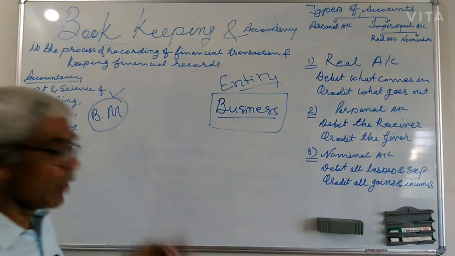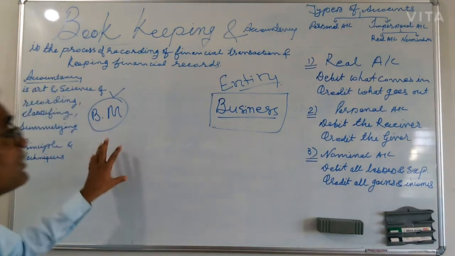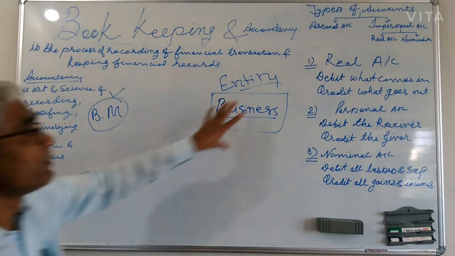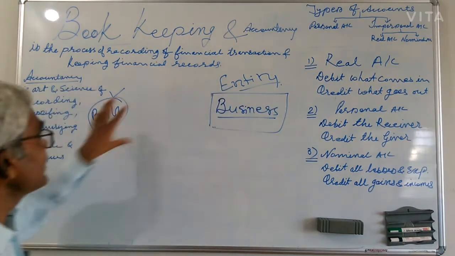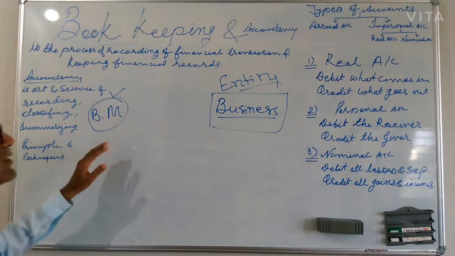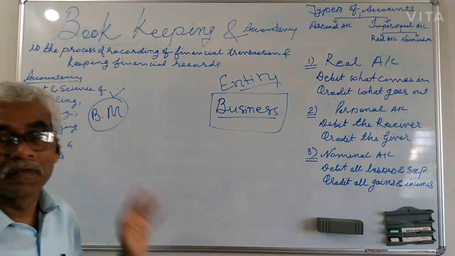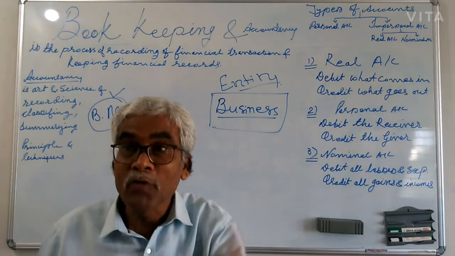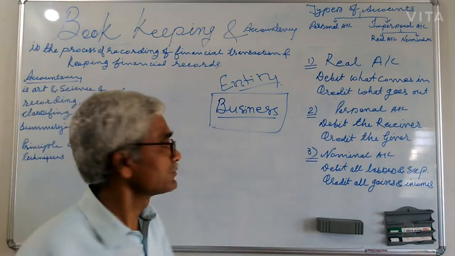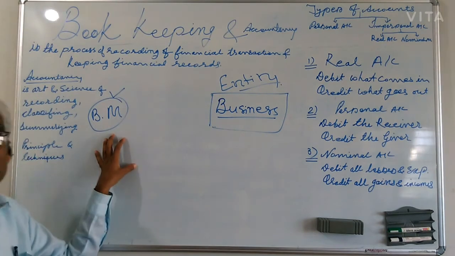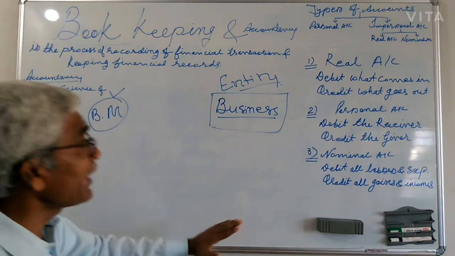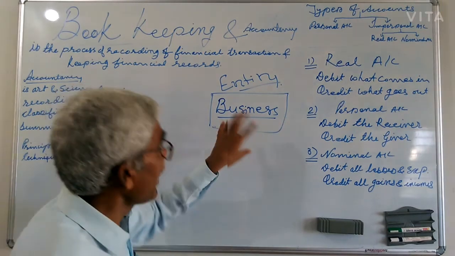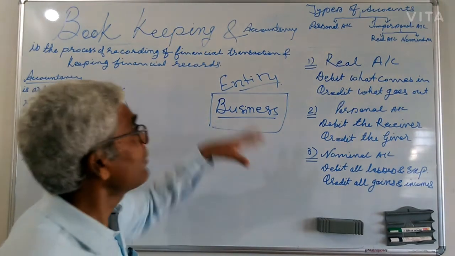This is very important, and don't make any confusion in your mind. I want to repeat: business and businessman are distinct from each other. You can't say we have to record the transactions of a businessman. We have to record the transactions of a business to find out the profit of that business activity.